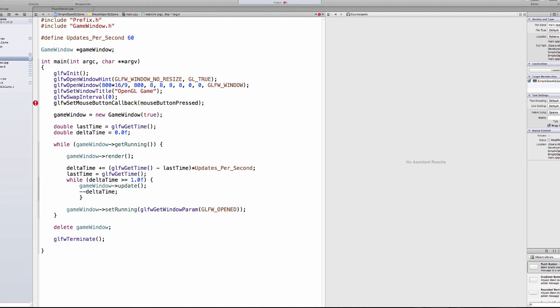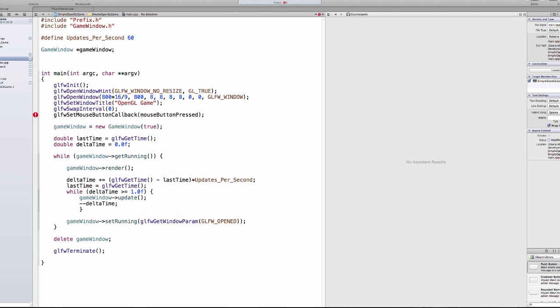Now we actually have to make that function. It will be a void, and add GLFWCALL, and now I call it mouse button pressed, and it has two arguments.